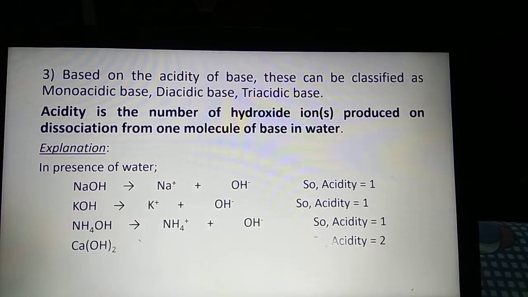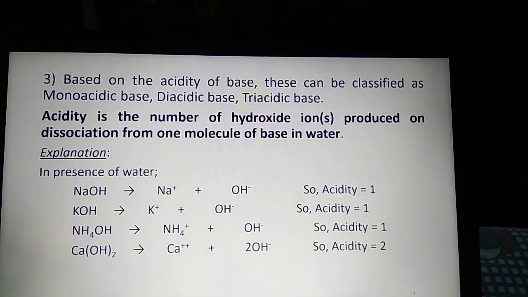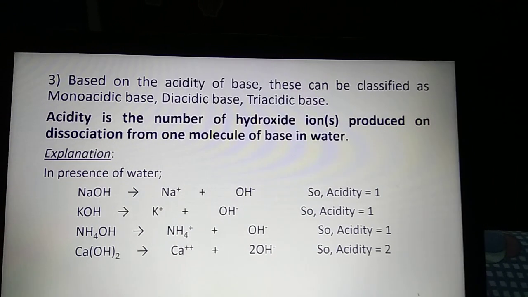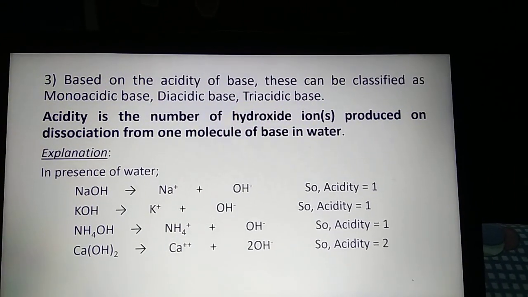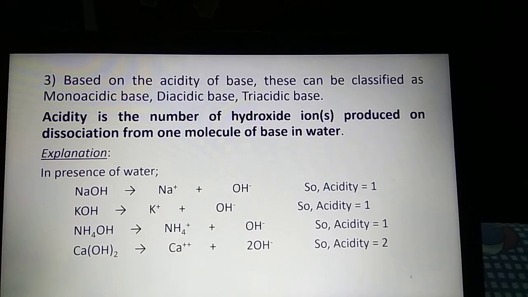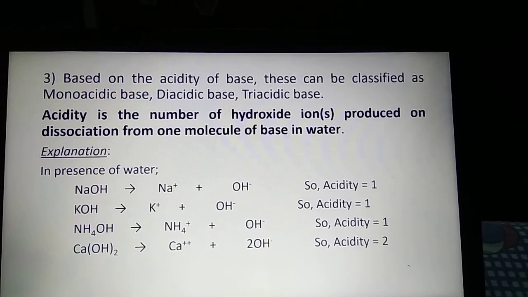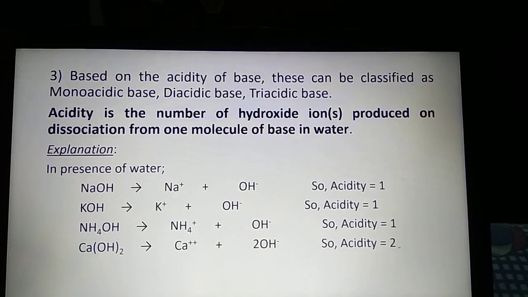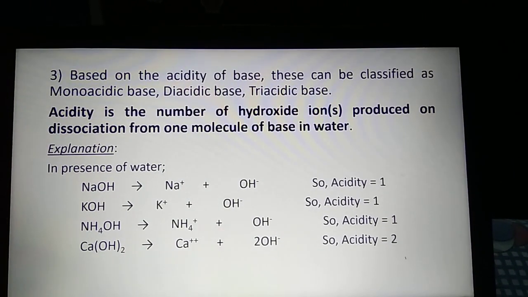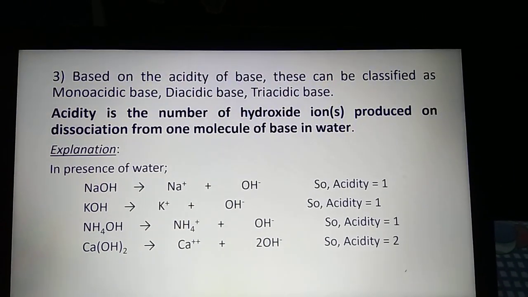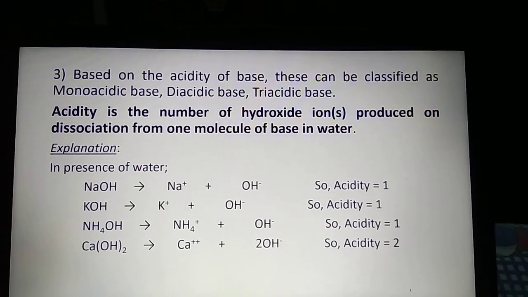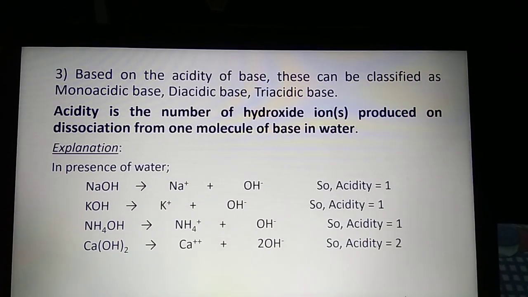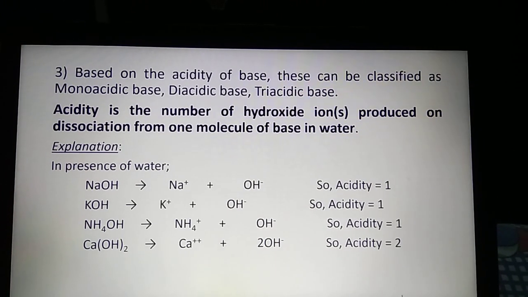Calcium hydroxide. What is the formula? Ca(OH)2. So when one molecule of calcium hydroxide dissociates, it produces 2 hydroxide ions. So we can conclude that its acidity is 2. Why? Because one molecule of base produces 2 hydroxide ions in presence of water.